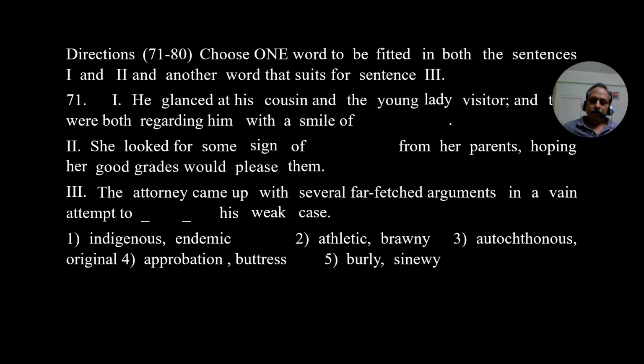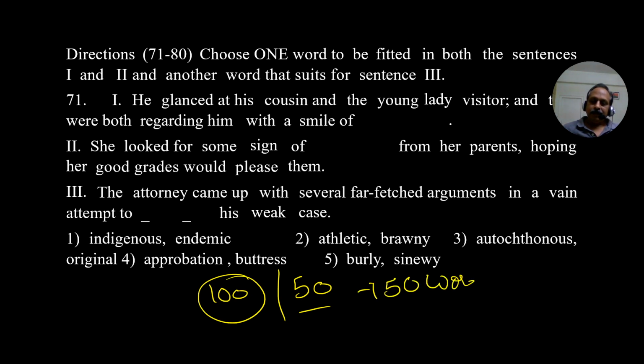That's why I said I cannot give the meanings of all these words. 100 words here, and the close test 50, that's 150 words. Practically impossible to give the meanings of all these words in 60 minutes. I will give the meanings of the answer words, definitely.